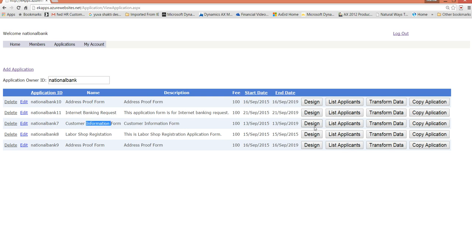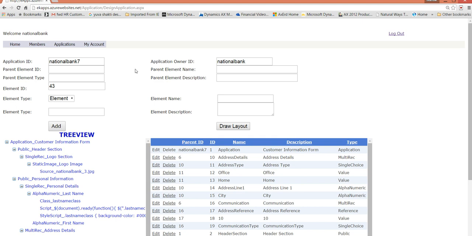Now what we do here is, when we create a new form, all we need to do is get inside and then create the form. I'm just showing you one of those forms, how it would be.